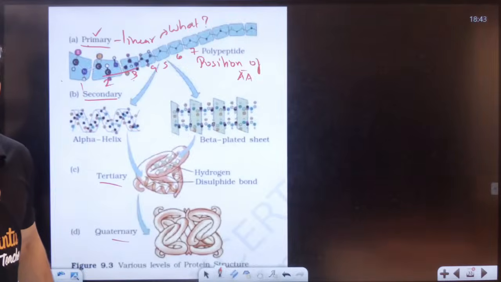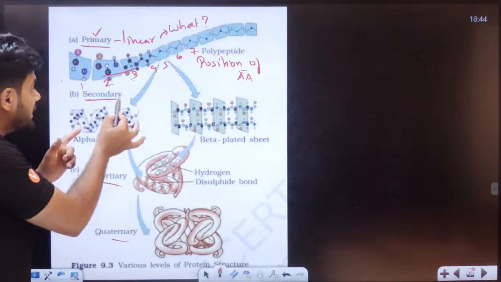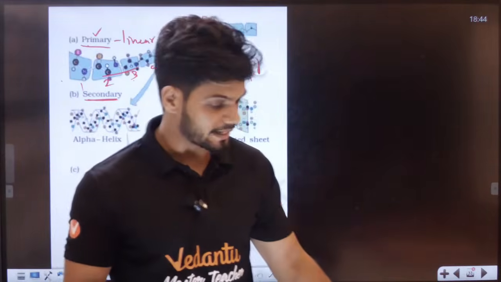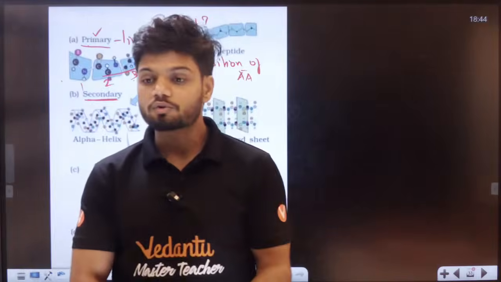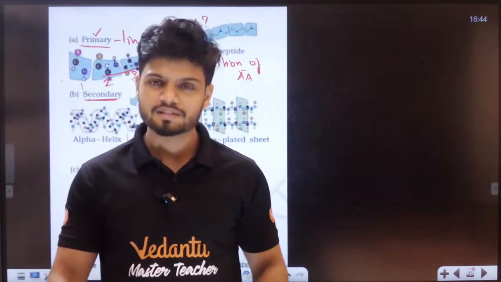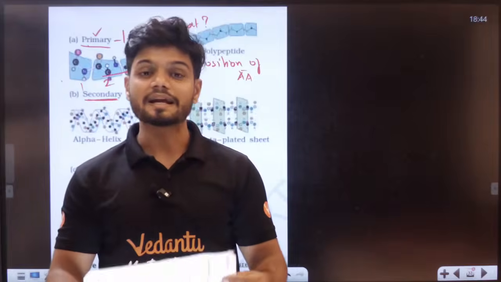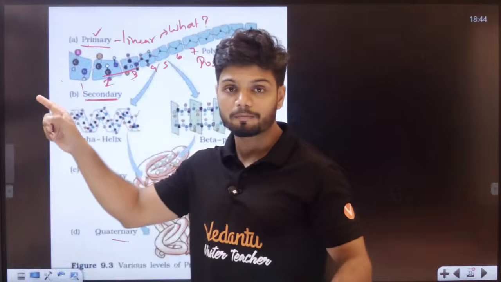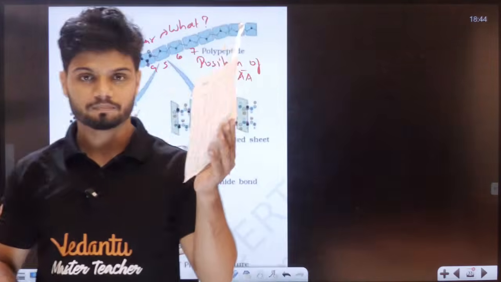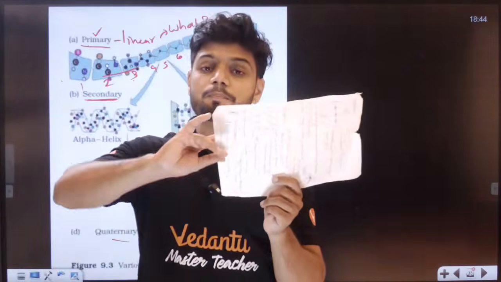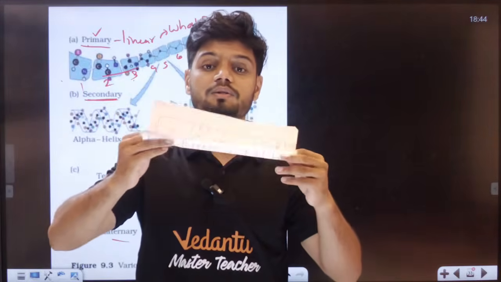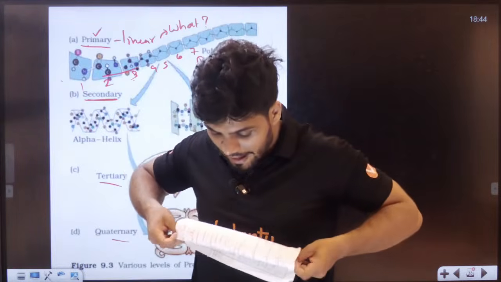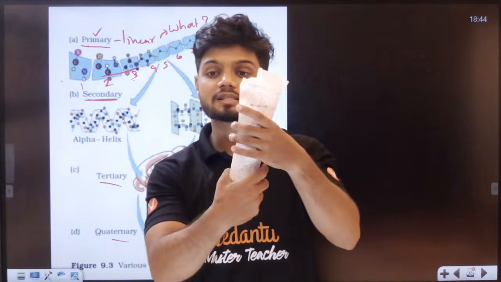Okay. Now students, in secondary structure what happens? In secondary structure, these are my written notes always, this protein chain is there, no? It forms a plate-like structure. Now this plate-like structure can undergo something called alpha helix in a right hand fashion like this, students. Can you see? It will start to rotate now.